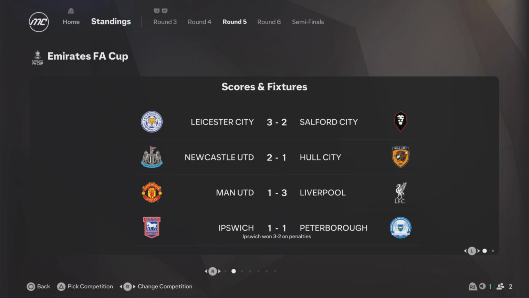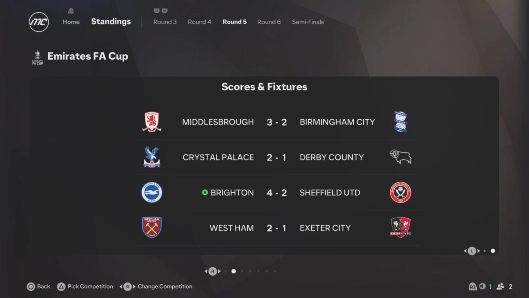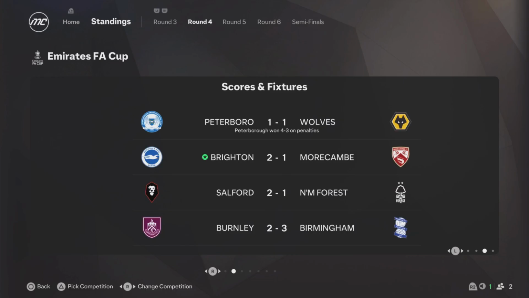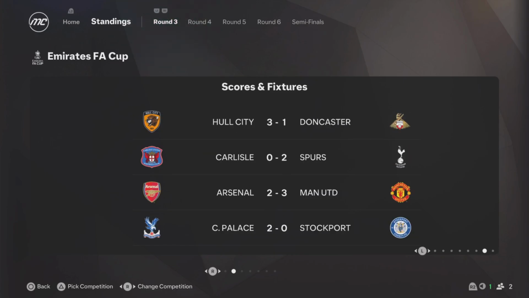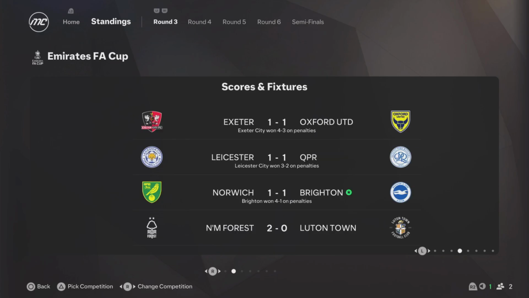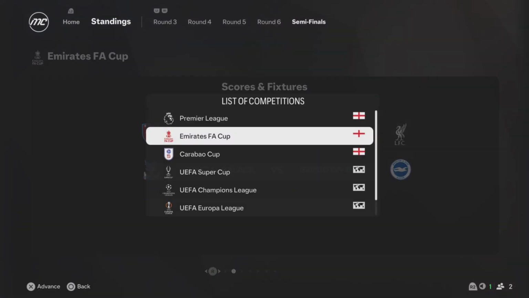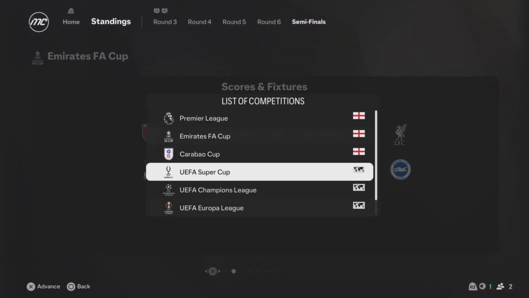Go through this round as well now. Liverpool beat Man United. Brighton beat Sheffield. So it was a favourable run for Brighton. Morecambe as well in round 4, it is favourable. And Brighton beat Norwich on penalties in round 3. So you see the run, you see how the semis was made. But that's the semi-final. We already looked at the League Cup.